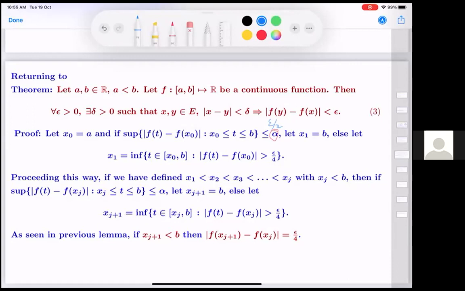Otherwise, I will let x1 be the first point where it is bigger than epsilon by 4. We have already argued that if there is at least one point which is bigger than epsilon by 2, there will be points which are bigger than epsilon by 4. So this infimum will exist.